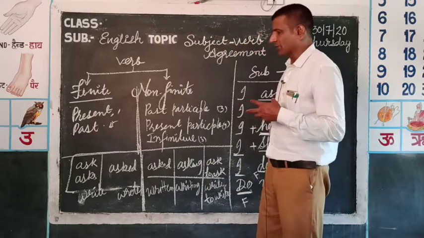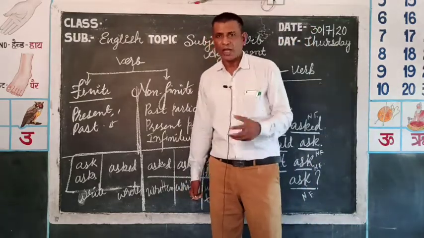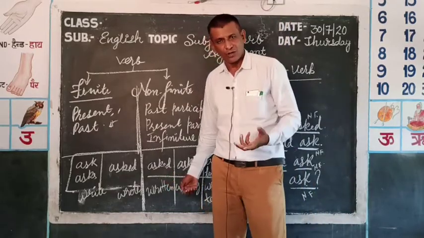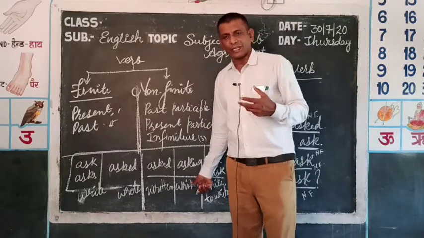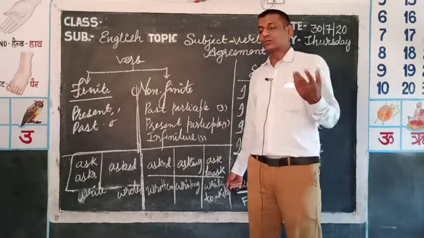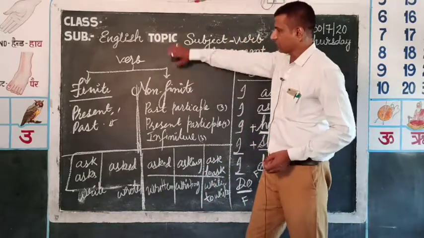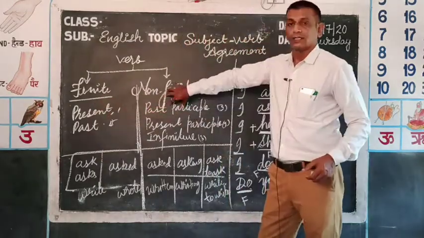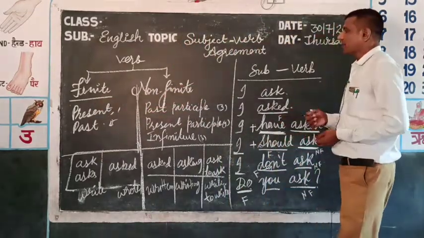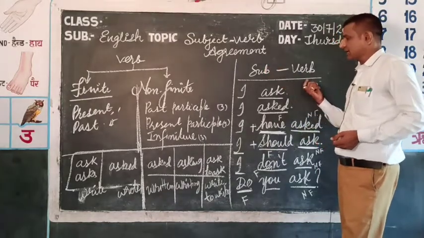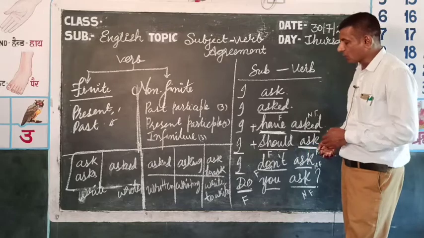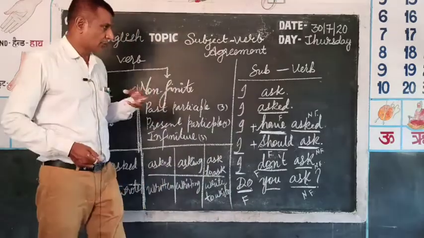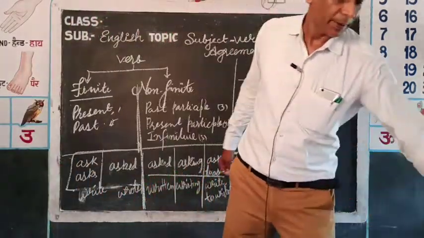So you can say I go, I went, but you will not use I gone. I gone, this is wrong. You cannot say I going, this is wrong. I to go, this is wrong. So we have learnt the use of finite and non-finite verbs, and in subject and verb agreement I have explained how we use finite verbs with the subjects. Now let us go ahead in this topic.